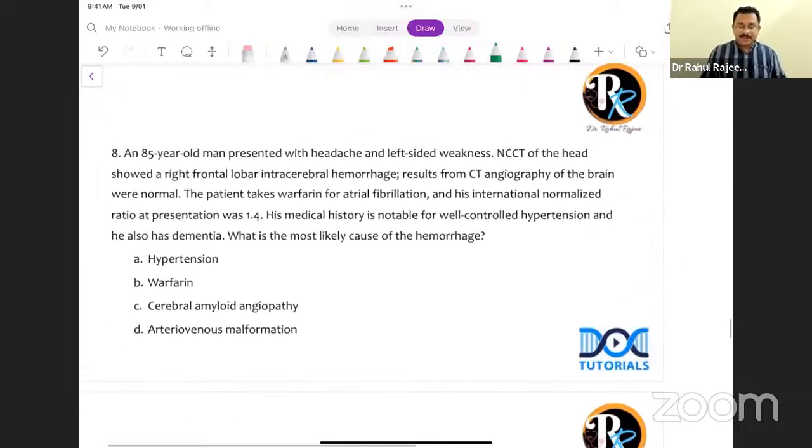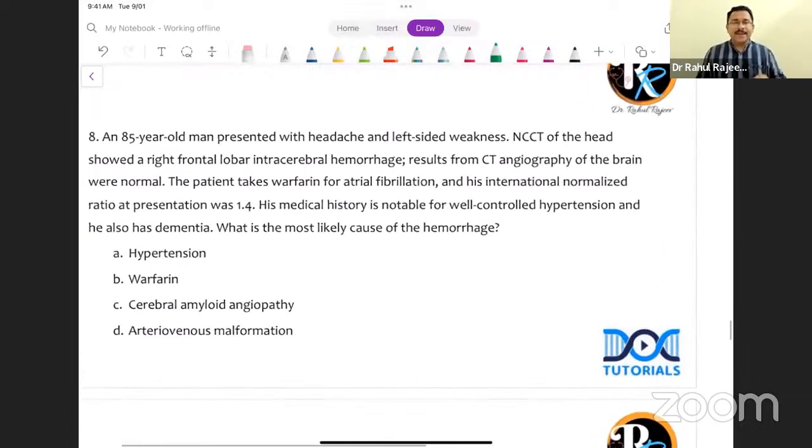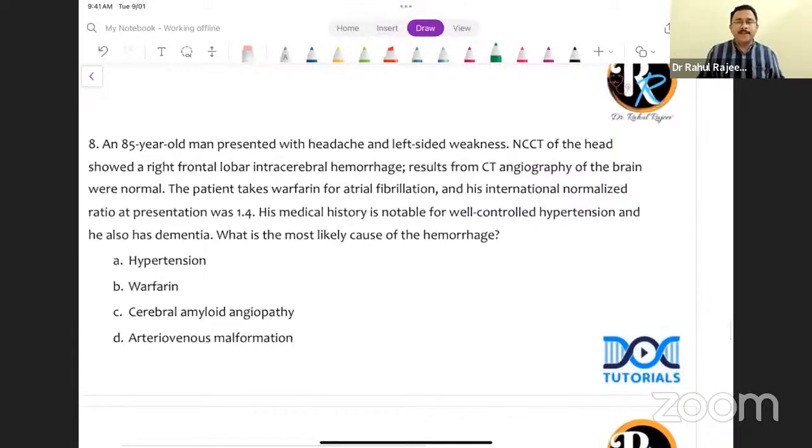Then question number 8: a 85-year-old man presented with headache and left-sided weakness. Non-contrast CT showed a right frontal lobar intracerebral hemorrhage. Results from the CT angiography of the brain were normal. The patient takes warfarin for atrial fibrillation and his INR was 1.4. His medical history is notable for well-controlled hypertension and he also has dementia. What is the most likely cause of hemorrhage?